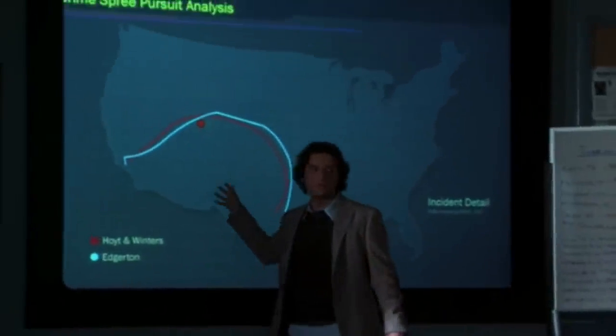When we plot your movements against those of your targets, the pattern makes itself known. And when we plot your path against Hoyle and Winters, we got this. Yeah, this is the Red Desert robbery, the missing point on a curve that I didn't even realize I was looking at. It's a variation on something called a pursuit curve.